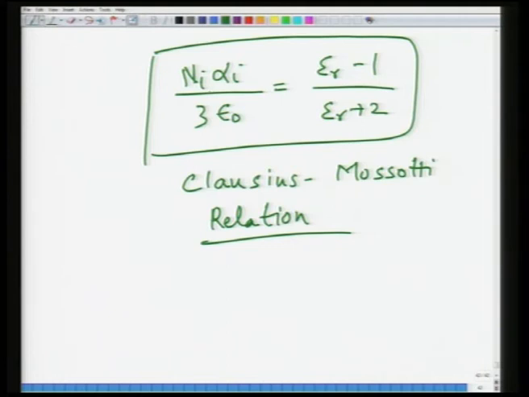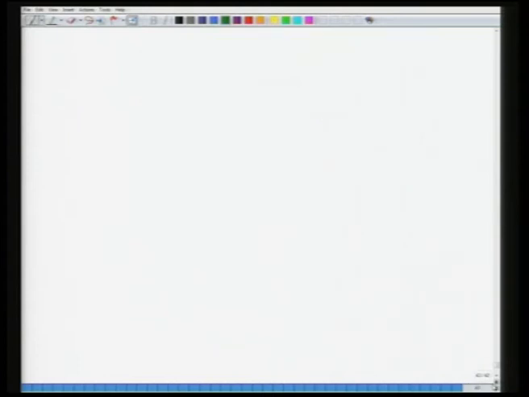Now this alpha I, as I said before, is again a sum of alpha. So, this net polarizability alpha would be the sum of electronic, ionic and dipolar contributions, as we have looked at before. You can apply this equation as a special case to gases.